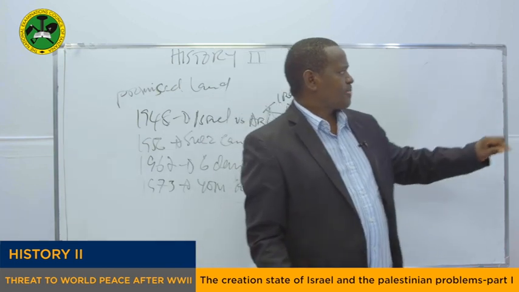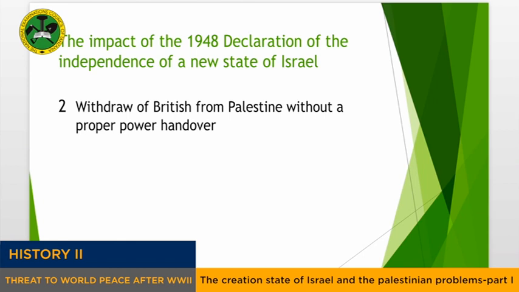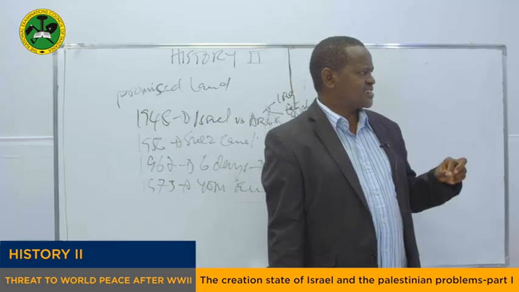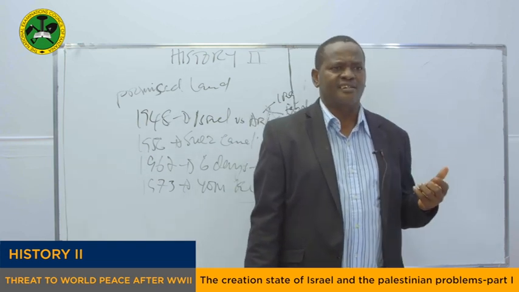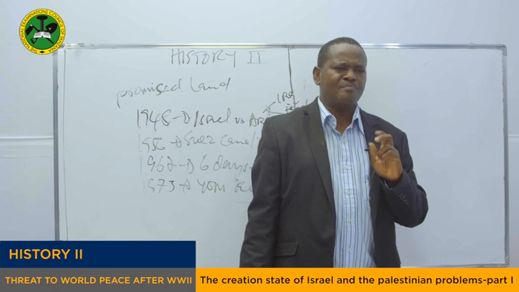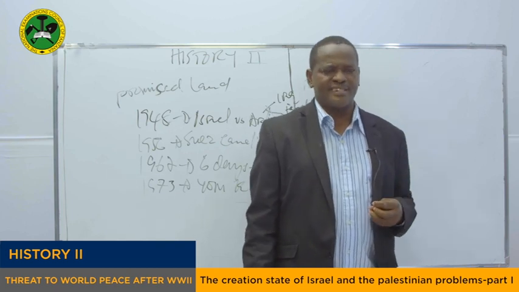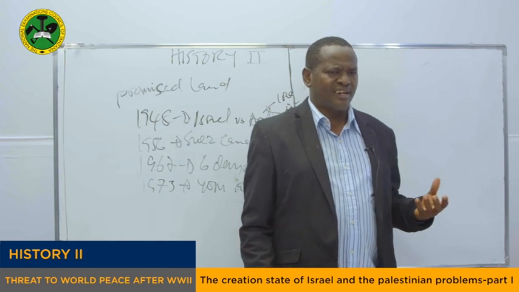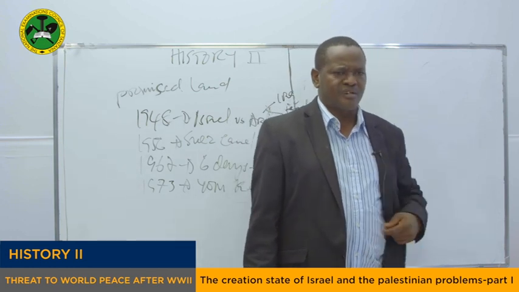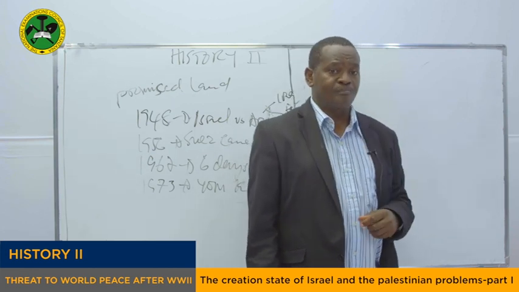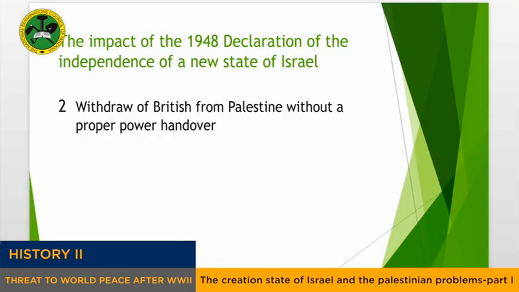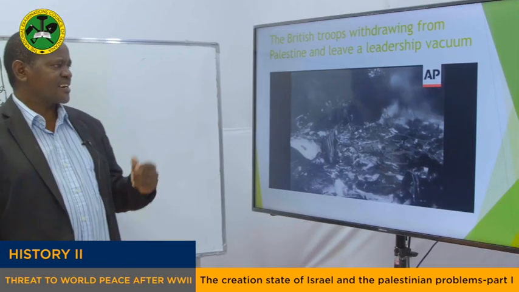My dear students, another impact of the 1948 Declaration of the New State of Israel was the withdrawal of the British from Palestine without a proper handover. That means they decided to leave Palestine without handing over power to the Palestinian authority and to Israel's authority. So they just withdrew, and that left a vacuum, which was then filled by Israeli soldiers, because at that time Israel was more powerful than the Palestinians. So this also became one of the impacts of the Declaration of the State of Israel.